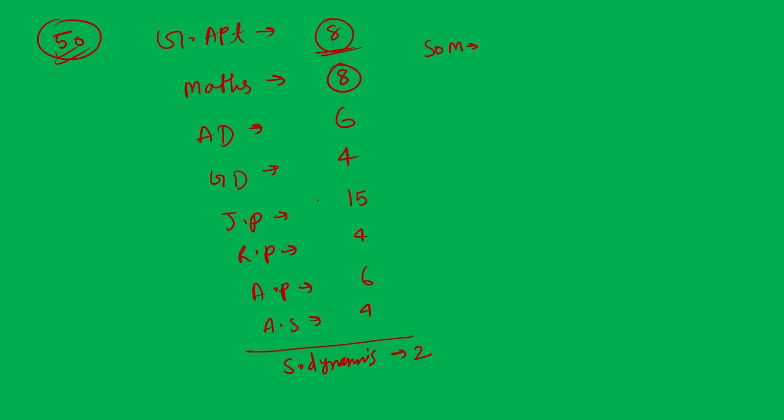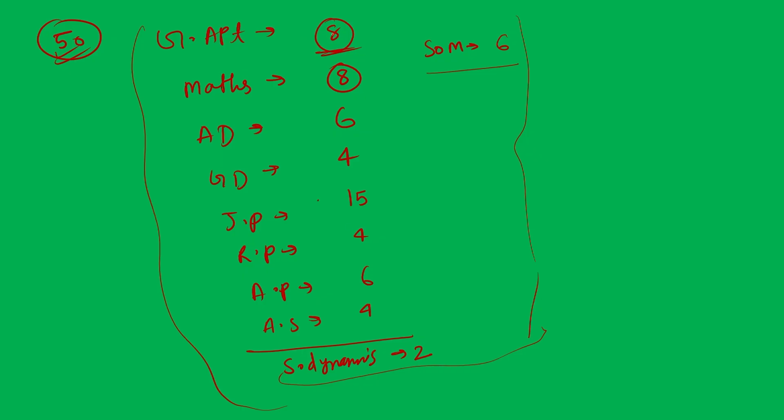And in strength of materials, out of 8 to 10 marks, let's say you have scored 6 marks. Then that is enough for you to get into some IITs.